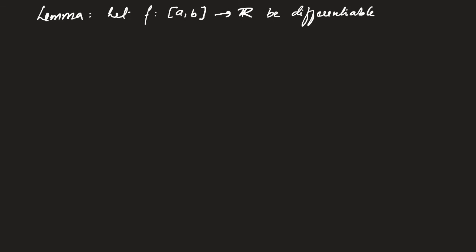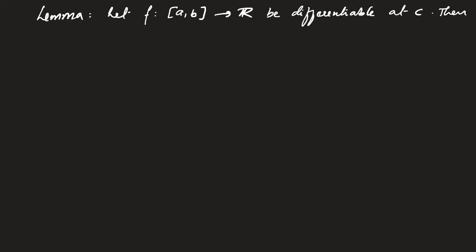So, lemma. Let f from (a, b) to R be differentiable at c.